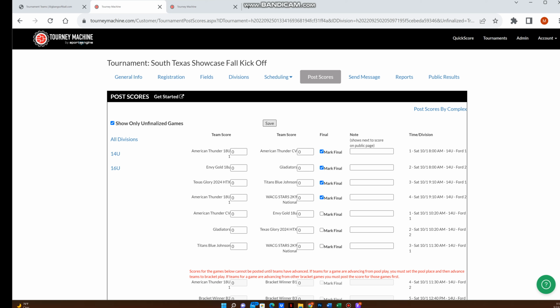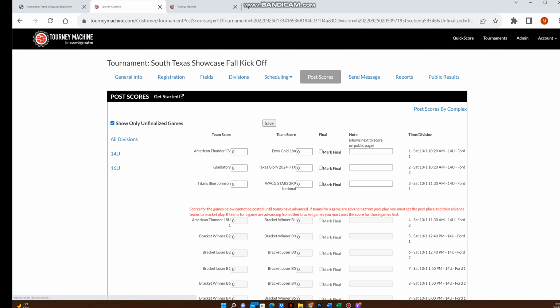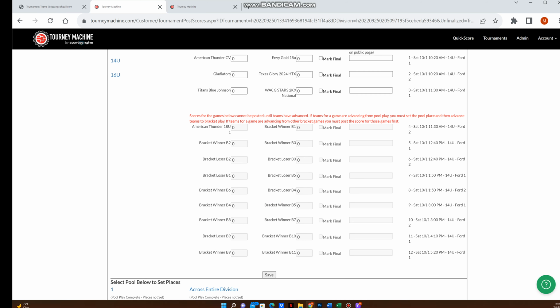When you hit the save button here, this will mark these games on the schedule to the public and show that they're done and there's 0 score. So we're going to save this, and then those should go away. Now we're at the bracket games. So we're still in the 14U division, as you can see here. Okay, and these are all the bracket games.